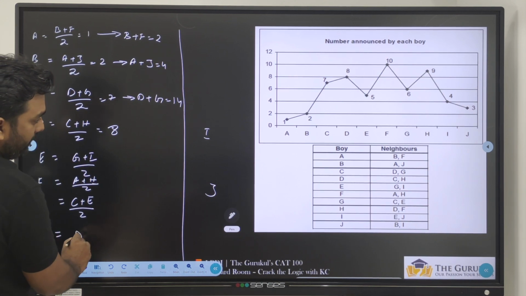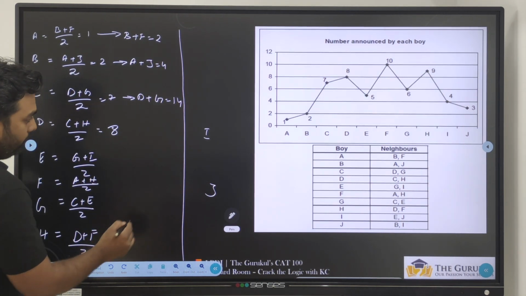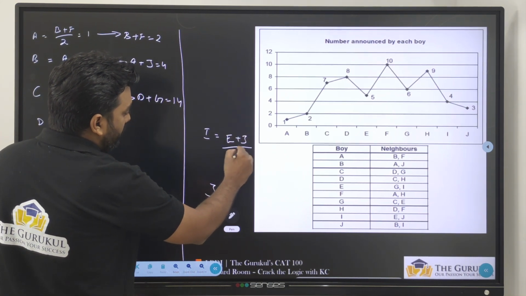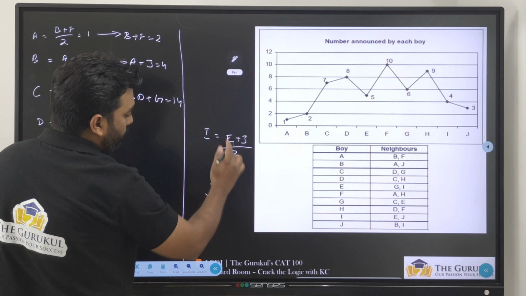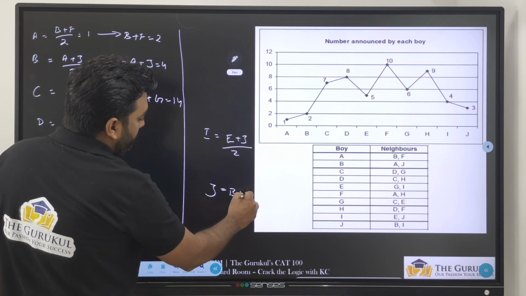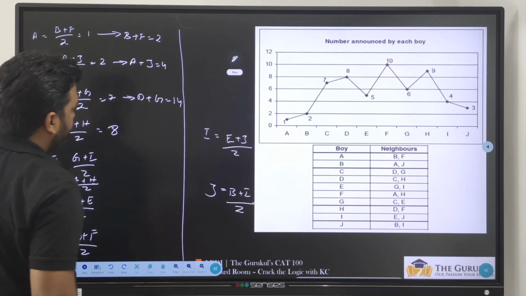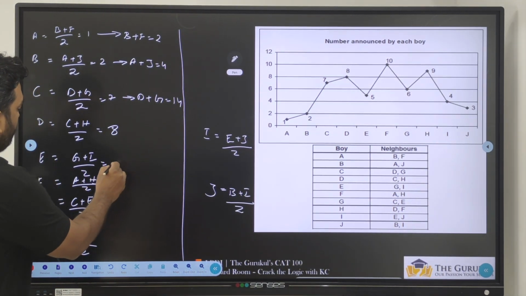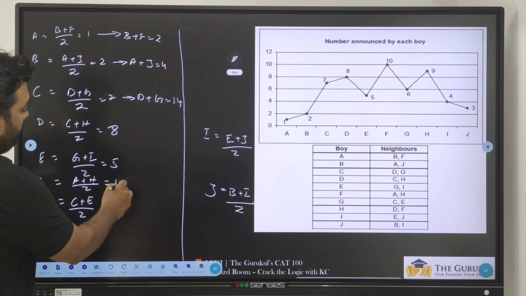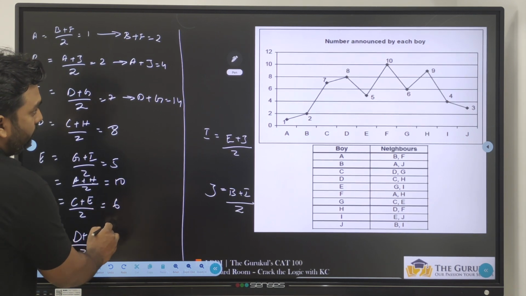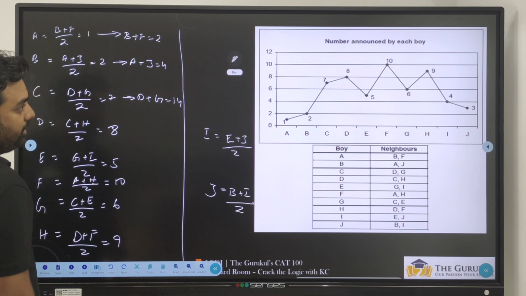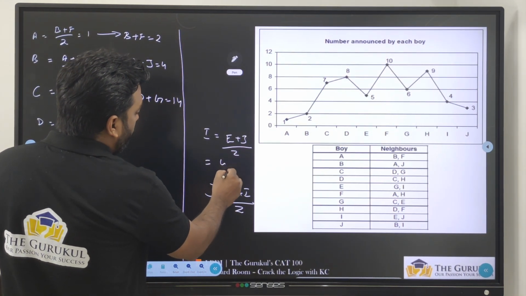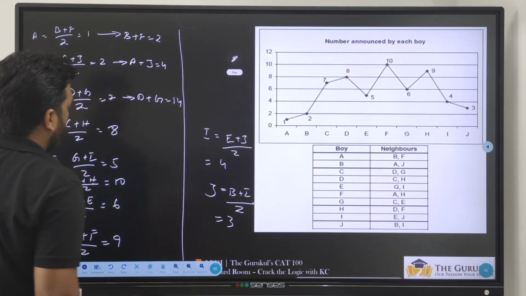H is equal to (D plus F) by 2. I is equal to (E plus J) by 2. J is equal to (B plus I) by 2. The number given by E is equal to 5, F is equal to 10, G is equal to 6, H is equal to 9, and I is equal to 4, J is equal to 3.